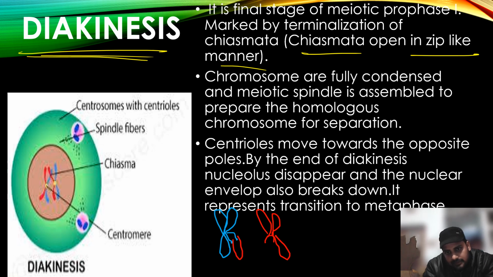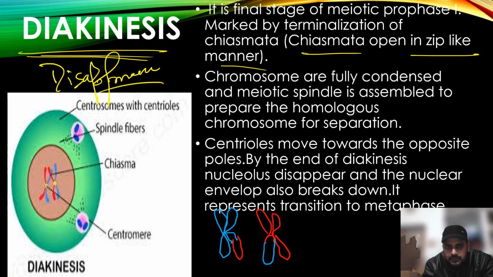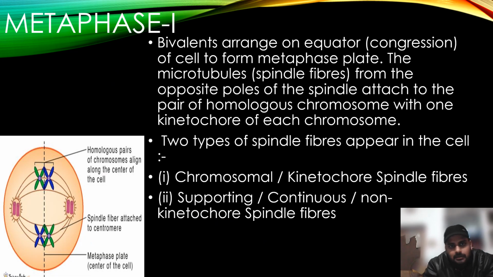So this type of structure will appear because the recombination is already completed. Prophase 1 will end with the disappearance of the nucleolus. In prophase 1, the nucleolus and other cell organelles disappear and the nuclear membrane disintegrates. Now the cell will move to the next stage, that is metaphase 1. Now let's talk about metaphase 1.